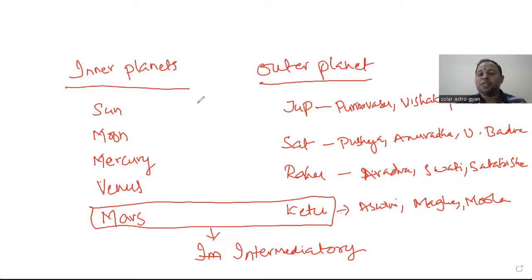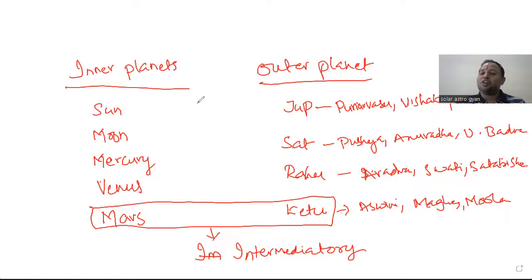So whenever the Sun goes into the outer planet nakshatras, Punarvasu, Vishaka or Purva Bhadra, or the Sun going into the Saturn nakshatras Pushya, Anuradha and Uttara Bhadra, and whenever it goes into the Ardra, Swati, Shatabisha nakshatra, it will definitely create a problem, because it is the outer nakshatra, the inner planet is coming into the outer area.